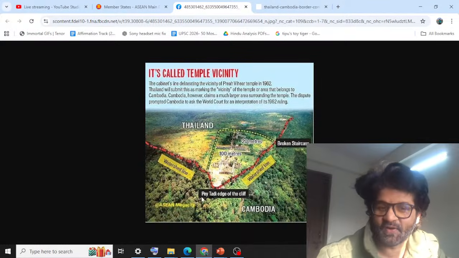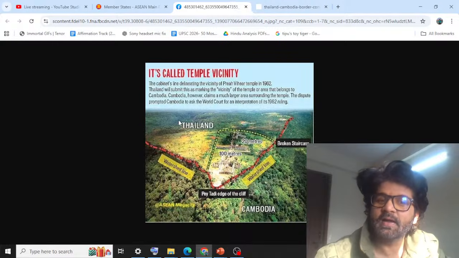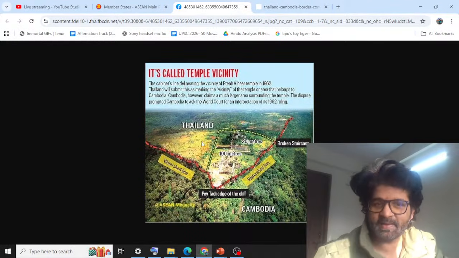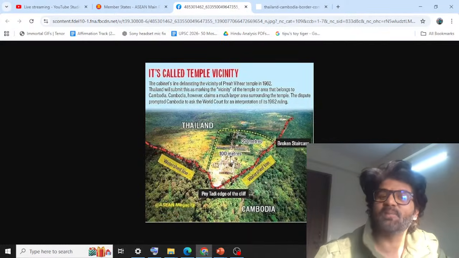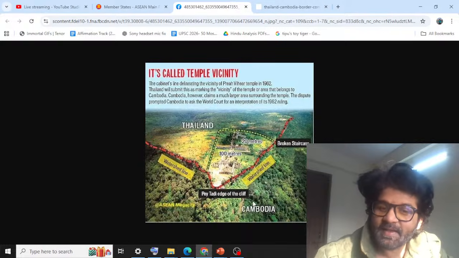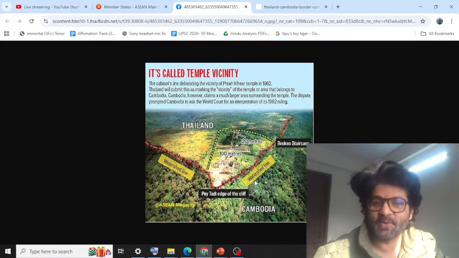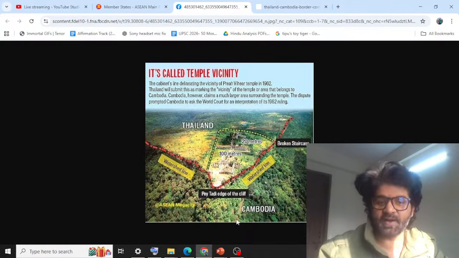It is surrounded by forest. It belongs to Cambodia. But as you can see, Thailand is much clearer. It's almost a plain kind of region. Not exactly plain, but you can understand. It's much easier to come to this temple via Thailand than if you're going via Cambodia. And that is the problem. People are fighting over it.